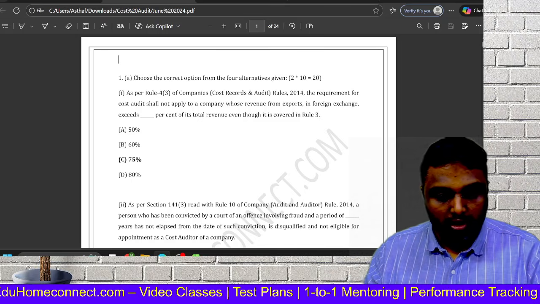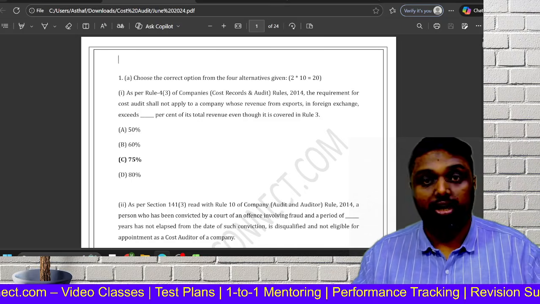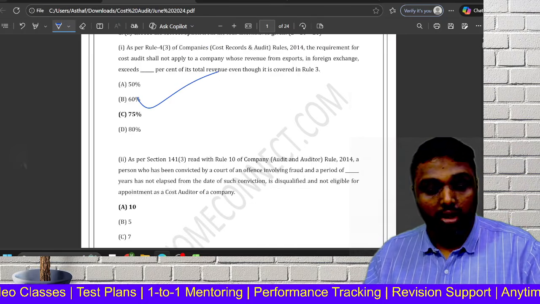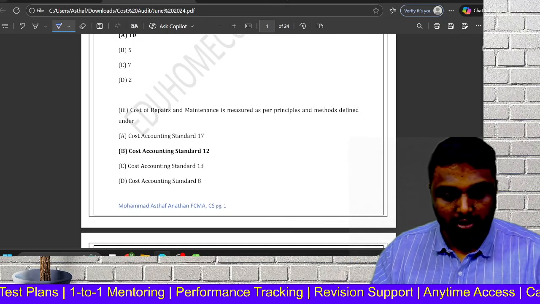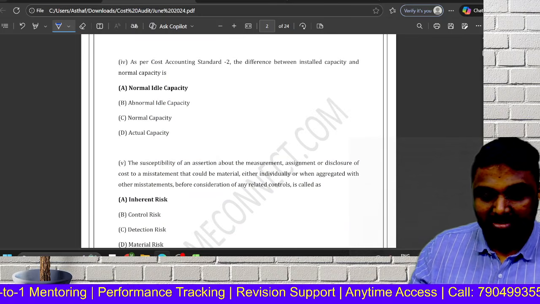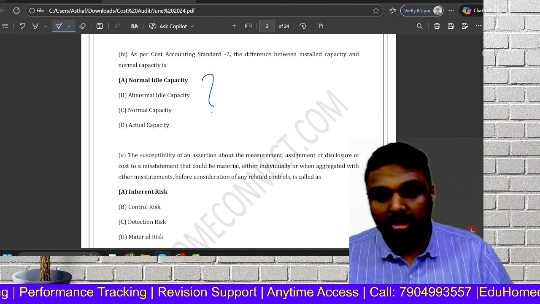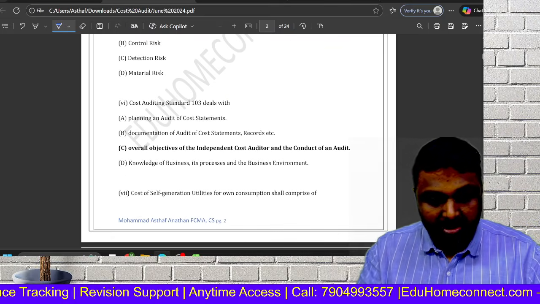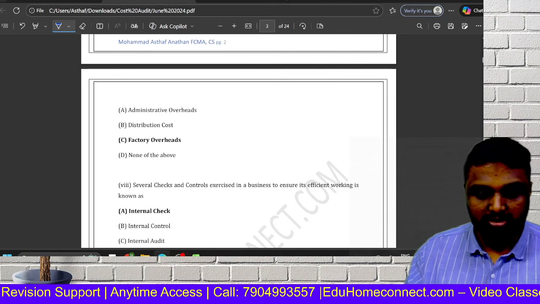Coming to June 24, how it was. See, export minimum 75% is exemption from cost audit. Correct. Apart from that, we have SEZ, and MSME is also covered for cost record exemption. Another one is offence reporting of fraud. They are asking again repair and maintenance standard. Sometimes a capacity problem will also come. In our study material, we have a problem on capacity that can also come. This is a question on our standard on inherent risk, again the CAS-3 standard. So these are all regularly continuing questions, my dear friends.